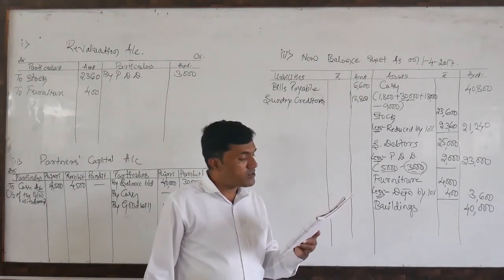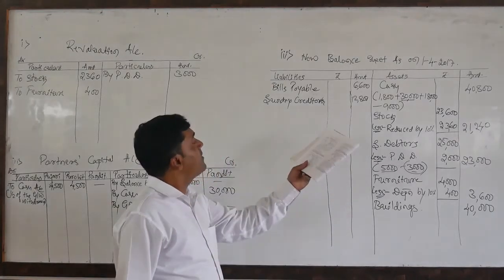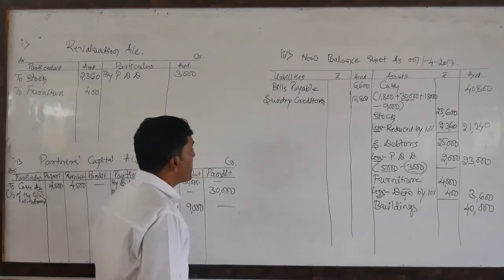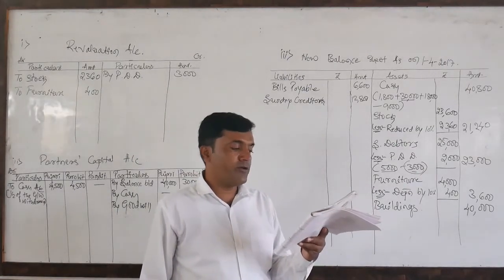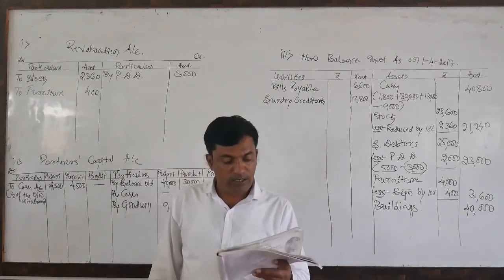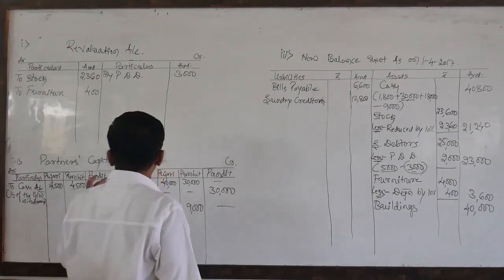Next, stock and furniture to be depreciated by 10%. Stock and furniture I have already considered. Next, provision for doubtful debts is reduced by 3,000. With this, I have covered the entire problem. So now I need to close one by one.